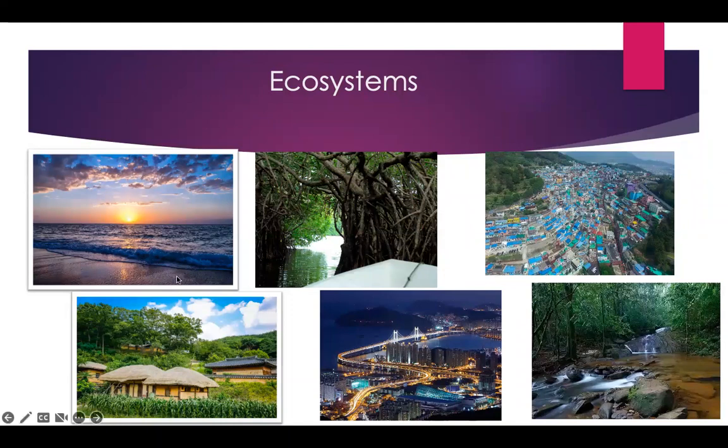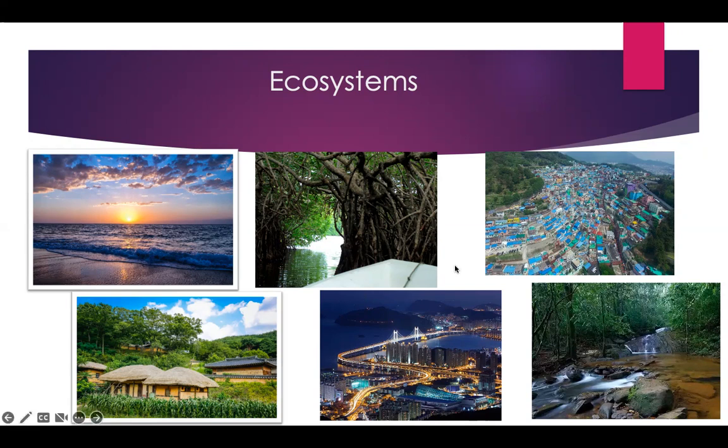Why are these interconnected? You can see there's ocean and sand. This is an ecosystem. The sand and the water in the ocean are non-living, but there are animals living surrounding it. This water is really salty. We cannot drink it, but there are animals consuming it. They are adapted to this environment.